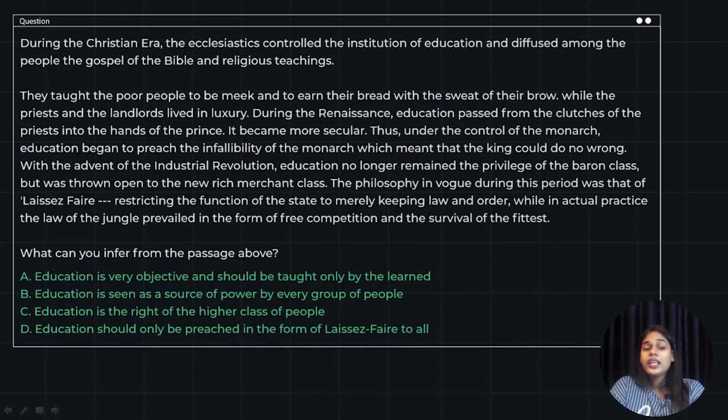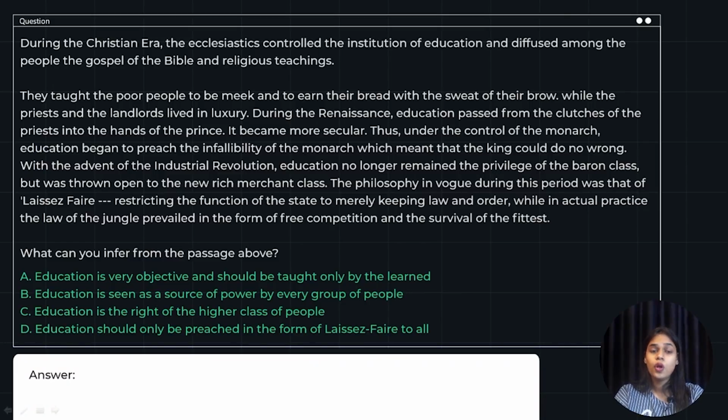Okay, now we are coming across a reading comprehension question. Please read the passage, read the question, the options, understand what it is asking you, and then we will quickly solve it together. All right? Okay, let's start reading the passage first, the question, options, and then we'll solve it.